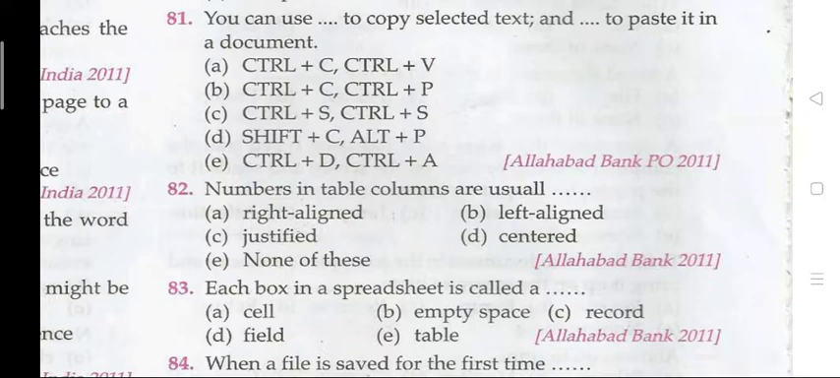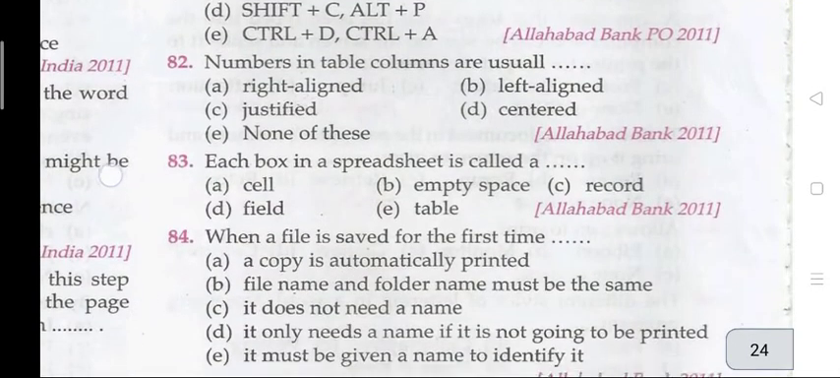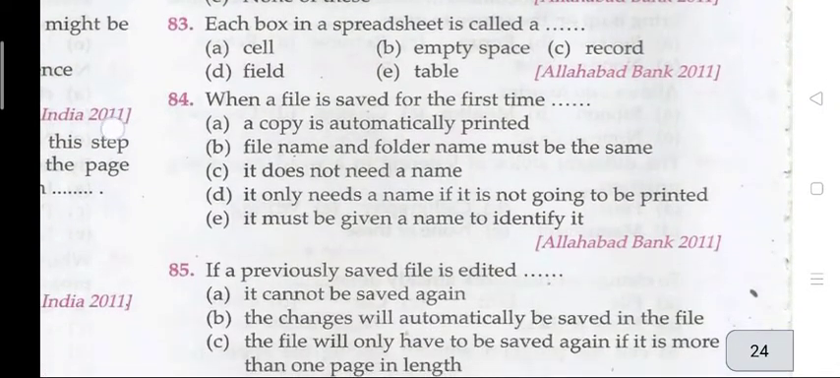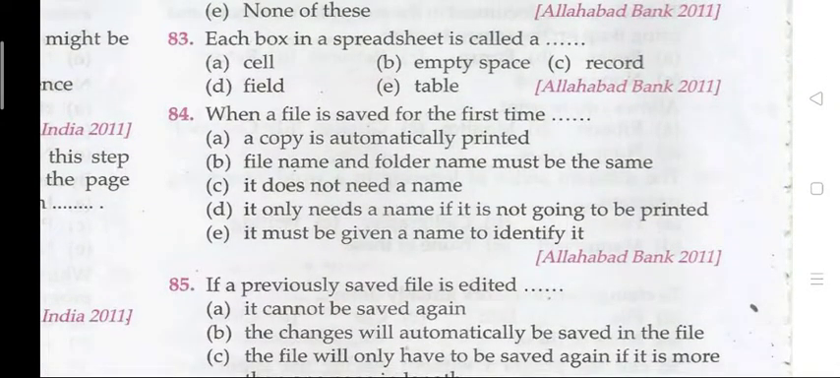Question 81. You can use dash to copy selected text and dash to paste it in a document. The right answer is D, that is Shift plus C and Alt plus P. Question 82. Numbers in table columns are usually. The right answer is B, that is left aligned. Question 83. Each box in a spreadsheet is called a, the right answer is A, cell.